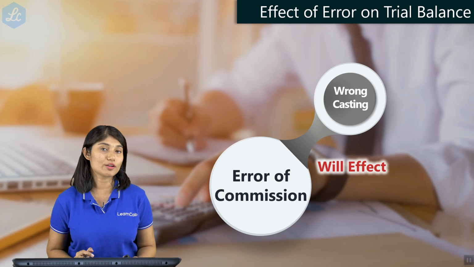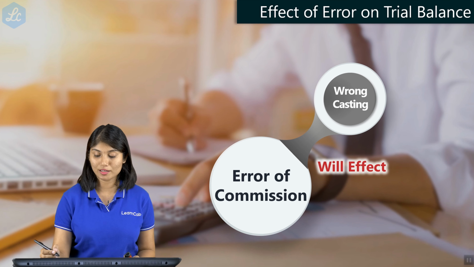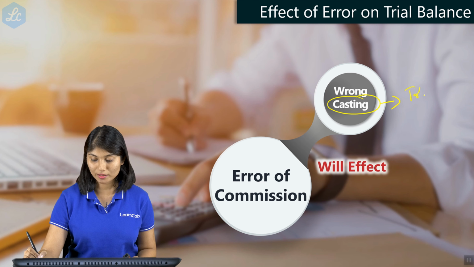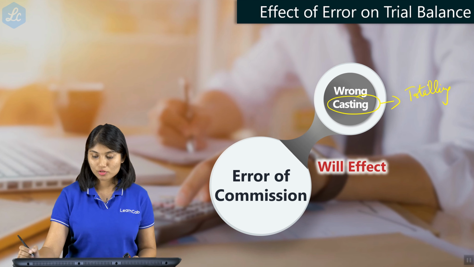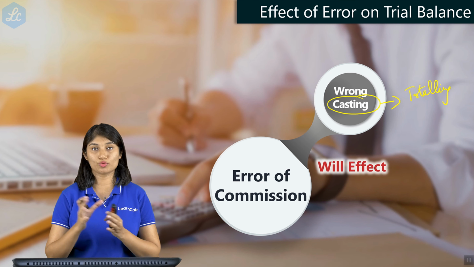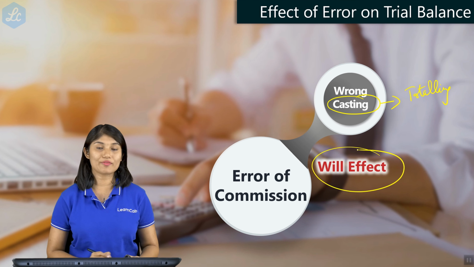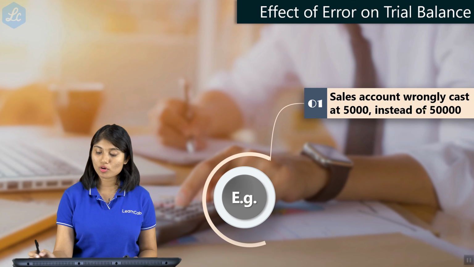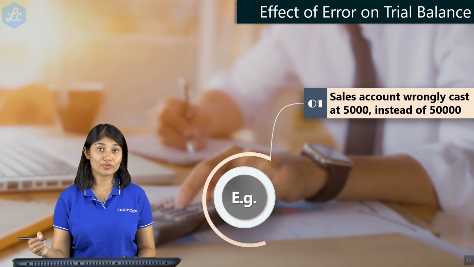The next error of commission is wrong casting. So what does casting mean? Casting in accounts refers to totaling. So when you enter a wrong total or you carry a wrong total from a subsidiary book to the ledger, it will definitely have an effect on the trial balance. For example, sales account wrongly cast at 5,000 instead of 50,000.